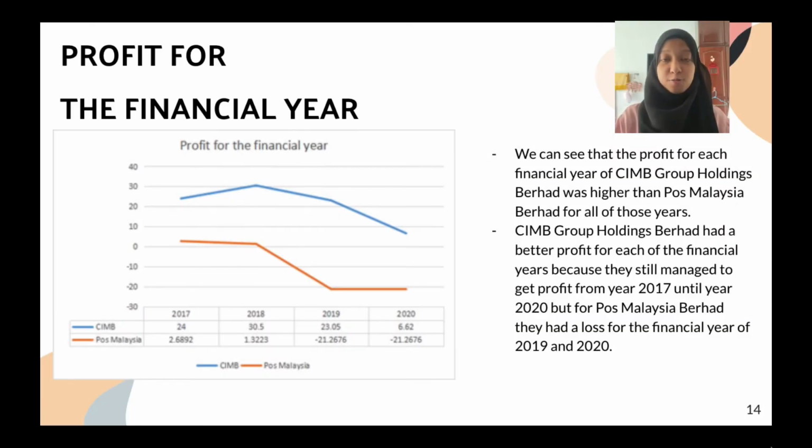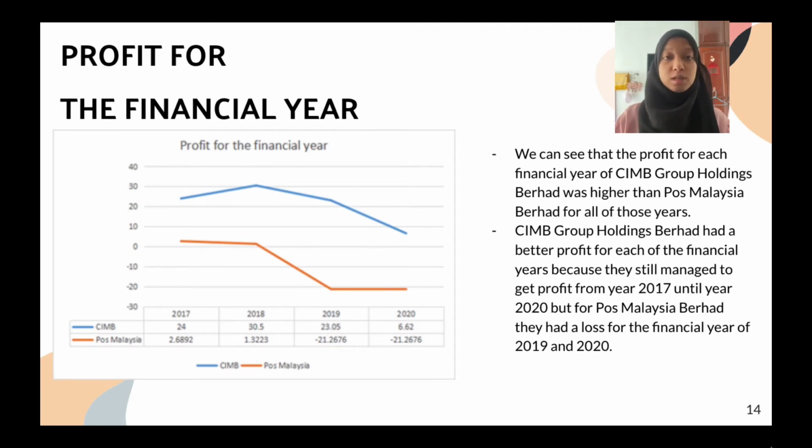Comparison of the profit for the financial year using vertical analysis of Pos Malaysia Berhad and CIMB Group Holdings from 2017 to 2020. As we can see, the profit for each financial year for CIMB Group Holdings was higher than Pos Malaysia Berhad for all of those years.